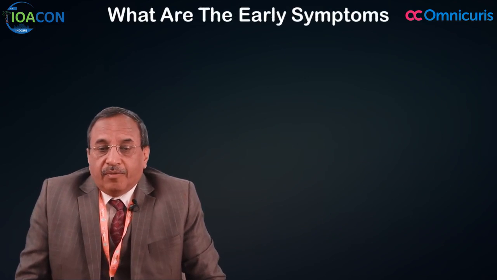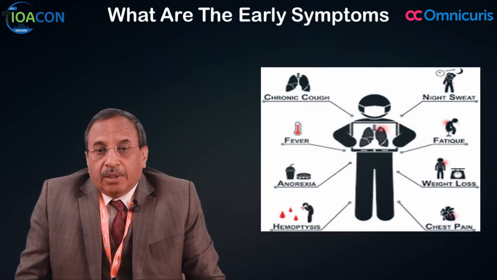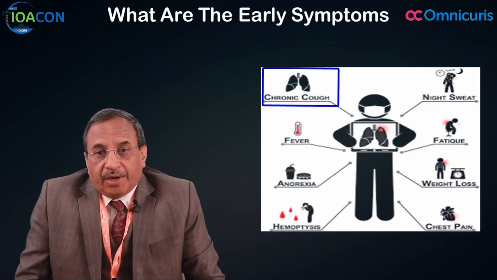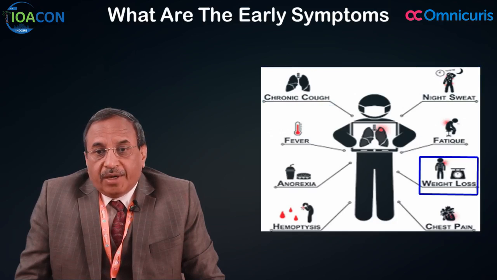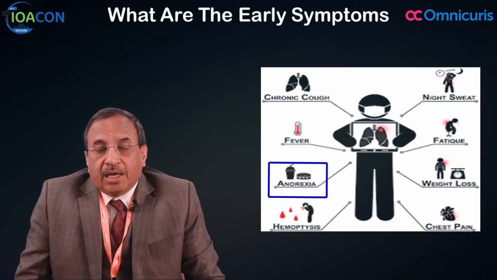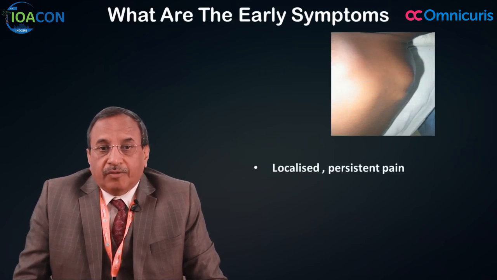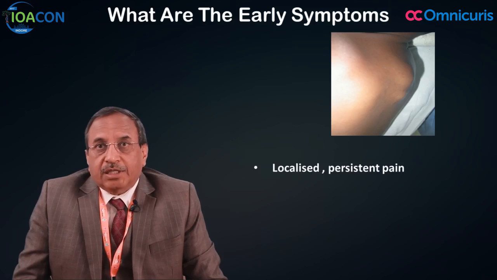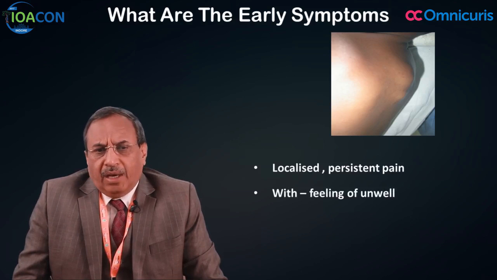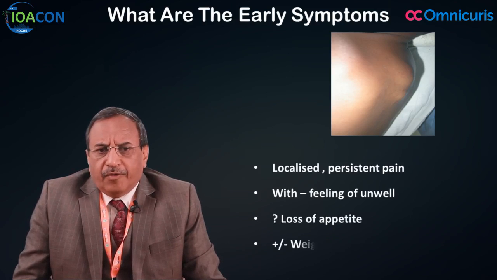Now, what are the early symptoms? When the patient comes with pulmonary or lung tuberculosis, they have a chronic cough, night sweats, fatigue, weight loss, chest pain, fever, anorexia and hemoptysis. However, when it comes to the bone, there is a persistent pain in one localized part of the body. Say if the spine or back is affected, then there is a localized pain which is persistent for 6 weeks or more, with a feeling of being unwell, or the person feels that he does not have a good appetite, or he may have some weight loss as well.